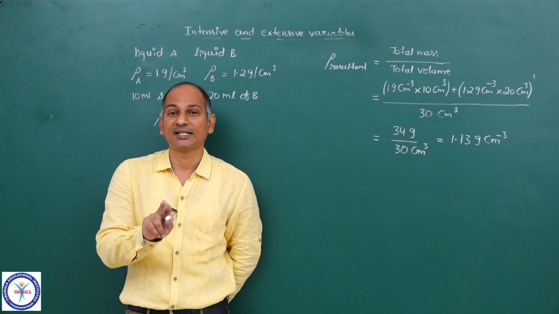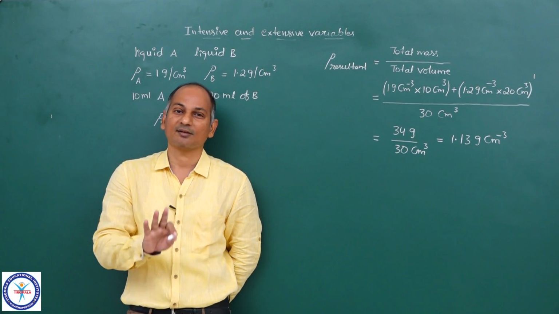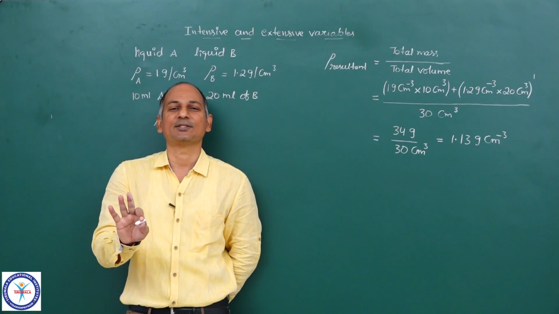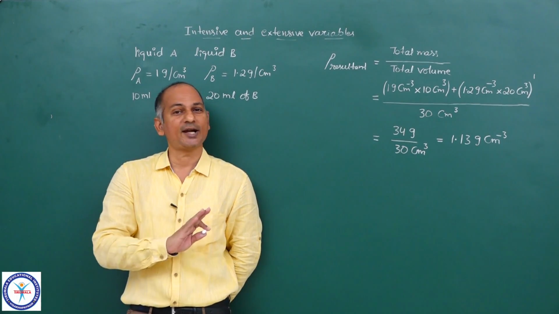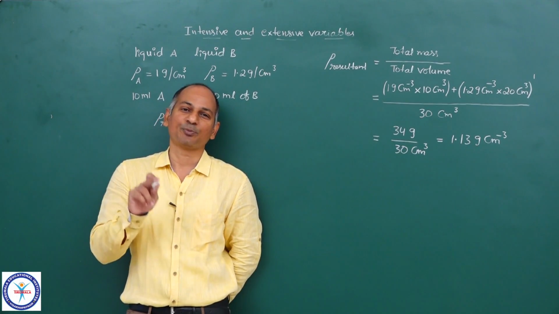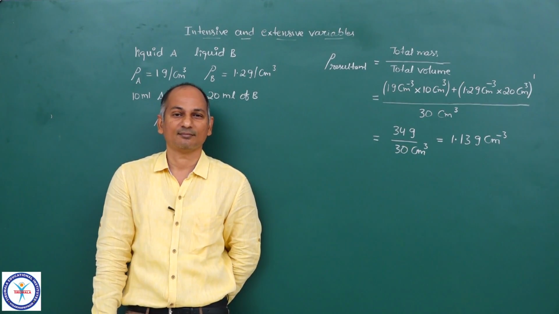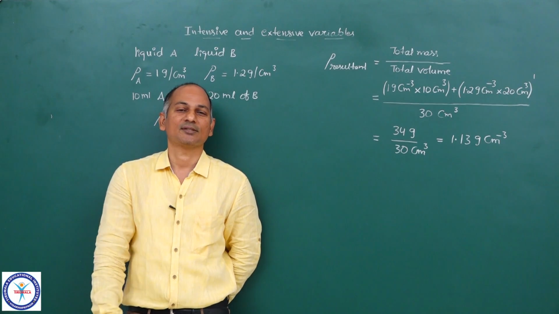We determine resultant pressure this way. We determine resultant temperature this way. We determine any resultant intensive variable this way only. So they are not directly added. You should not add them directly. Only extensive properties can be added. So this is the second important property about these intensive and extensive variables.